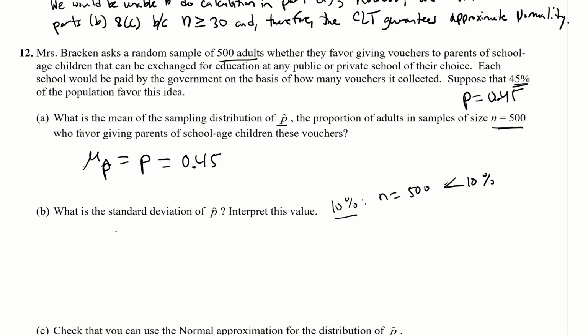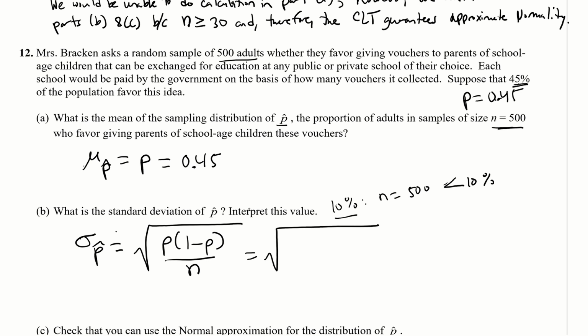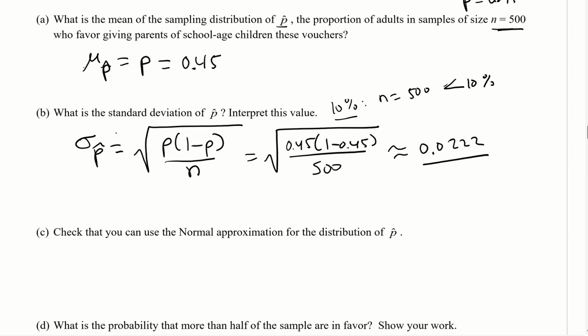All right, so we can assume the 10% condition is satisfied here, and so we can say sigma p hat is the square root, from the formula sheet, of p times 1 minus p divided by n. And so we get the square root of 0.45 times 1 minus 0.45 divided by n, which is 500. You calculate that, and you get about 0.0222. And we want to interpret this value, so that's what they said, interpret.